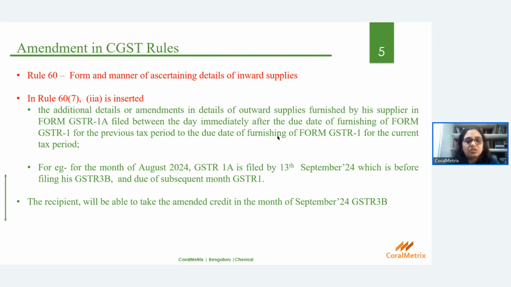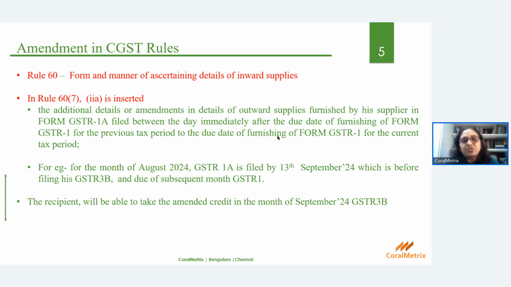That's what subclause 2A talks about. Say, for example, for the month of August 2024, GSTR 1A is filed on 13th September. What is the due date for filing August month return of GSTR 1? It is 11th of September, correct?